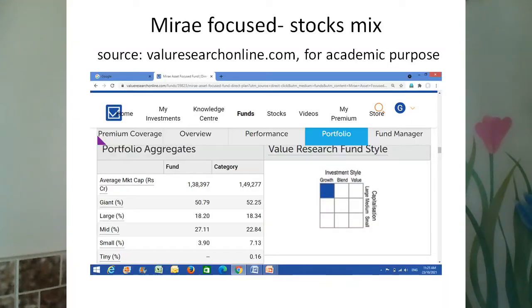The third aspect of this fund is the stock mix. If you see the stock mix of this fund, it is 70-30. 70% they have invested in large and giant companies, and 30% they have invested in mid cap and small cap as such. So the effect of this stock mix is that large cap and giant cap companies normally give